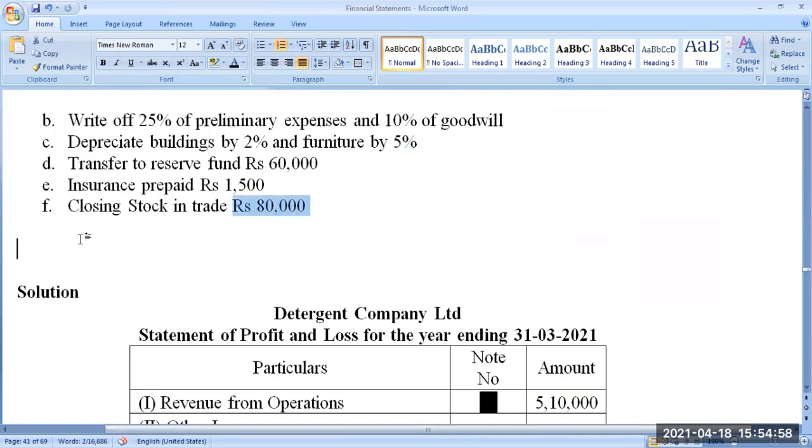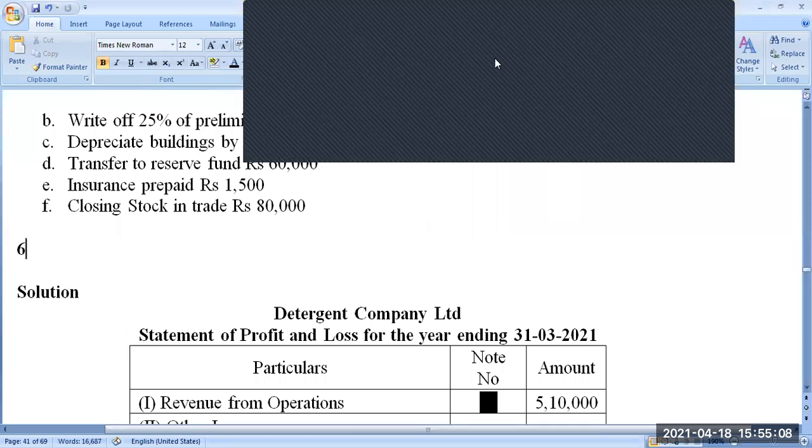How has it become 80? I had 65,000 worth of material with me. But we are preparing a profit and loss statement, no, Professor? We are not taking that 65,000 in the profit and loss account. Please understand, I'm trying to explain. The 65,000 rupees is the opening stock of raw material, and we bought some more material.